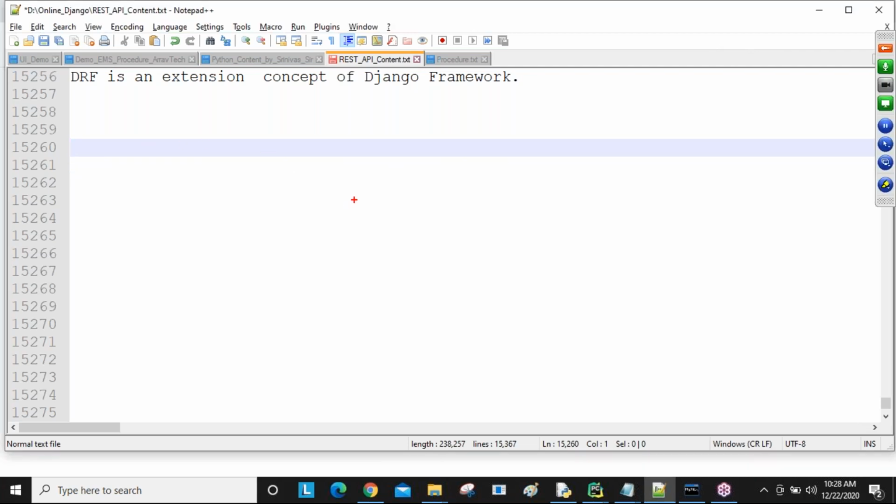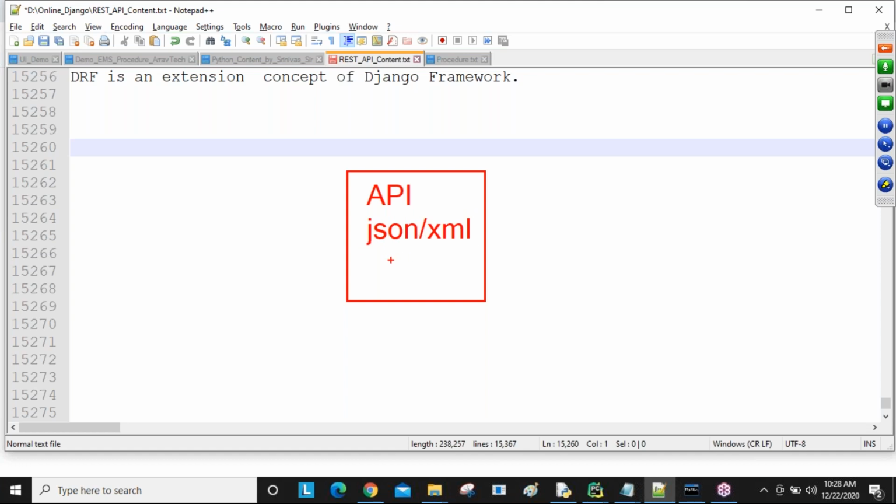So you can see here, my API is there, guys. This is my API. An API is always available in the form of JSON or in the form of XML. So JSON and XML we call universal message format languages. Okay. So why are we calling them universal format languages?